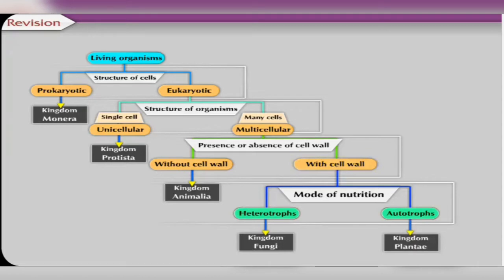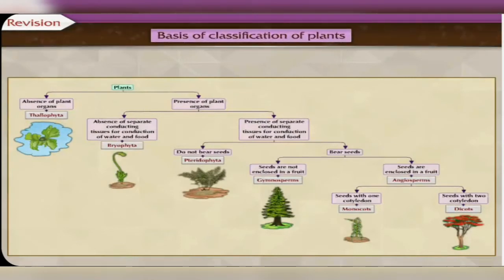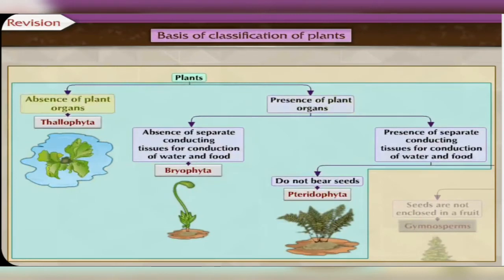Come, let us rewind a little. Last year we did a very detailed study about classification of plants. Come, let us quickly recollect the basis used to classify plants. The presence or absence of organs is the first criterion for classification of plants.